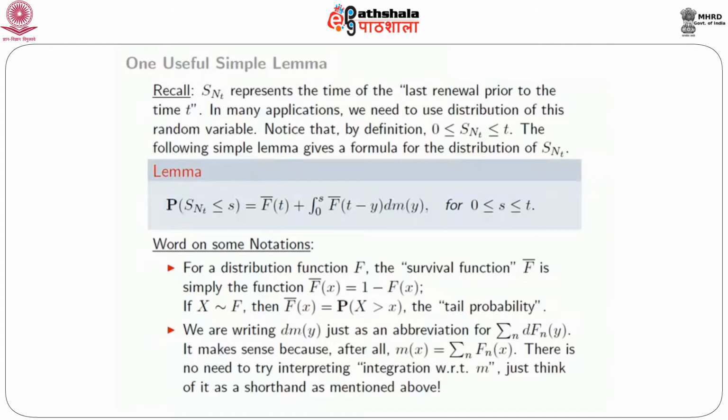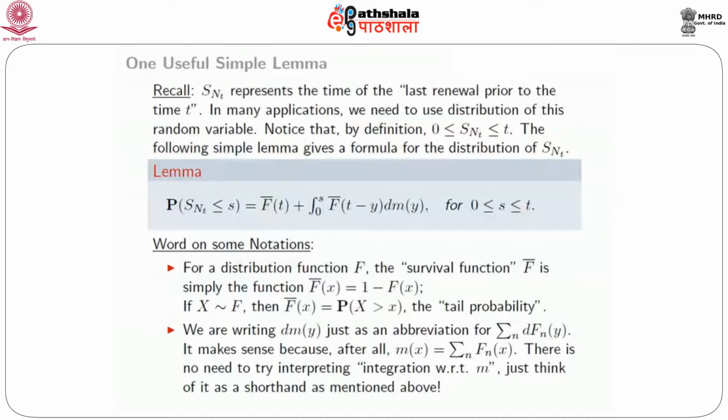Now, as I said, in many applications we will be interested in using the distribution of the random variable S_{N_t}. So this lemma gives you a formula for the distribution of S_{N_t}. Here is how it goes. This is the cumulative distribution function of S_{N_t}, the probability that S_{N_t} is less than or equal to s. Since S_{N_t} has to be less than or equal to t, for s bigger than t this cumulative distribution function is 1.